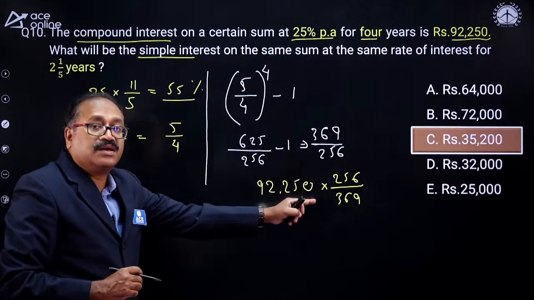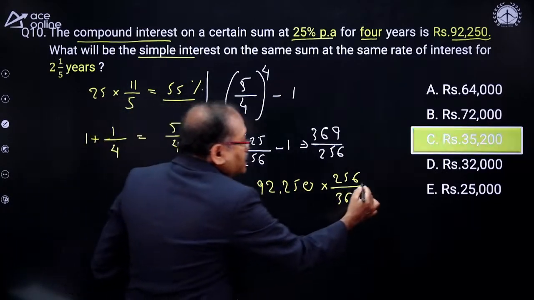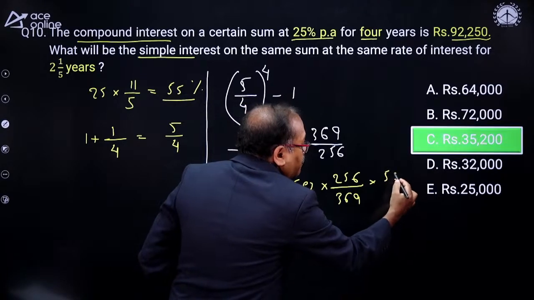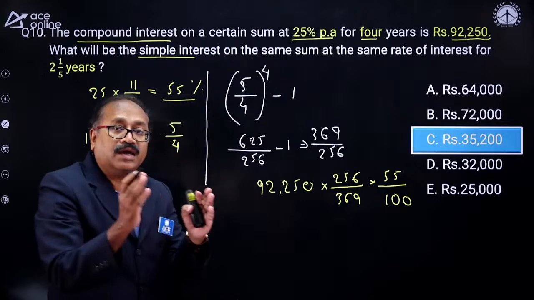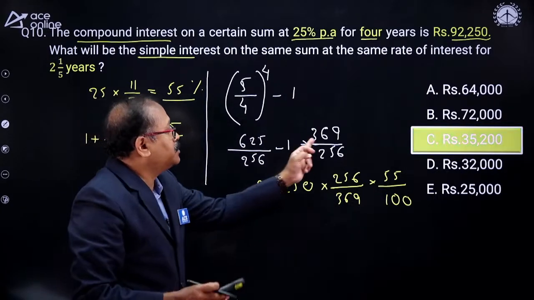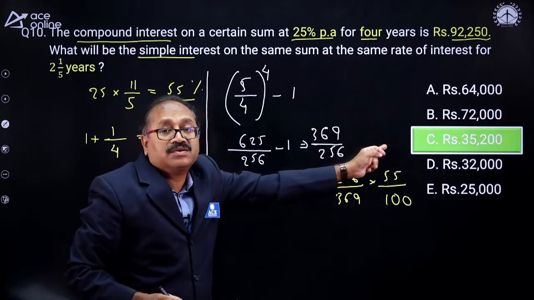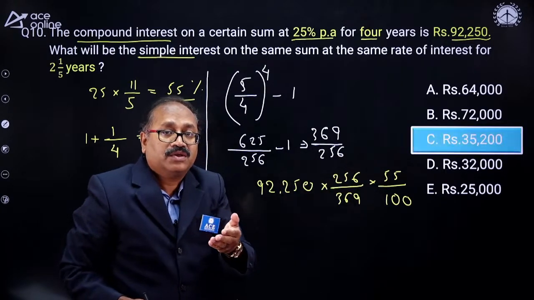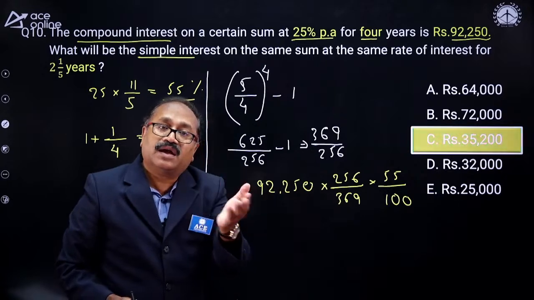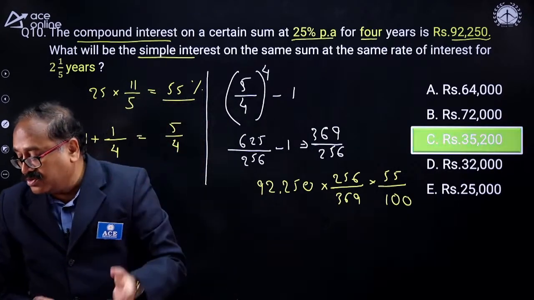So this is already there. I need 55%, so into 55 by 100. This zone, I leave it for you. The way you write it, this is equal to 92,250. Then 55% is equal to how much? So this writing part, I leave it for you, the way you want to write it down.